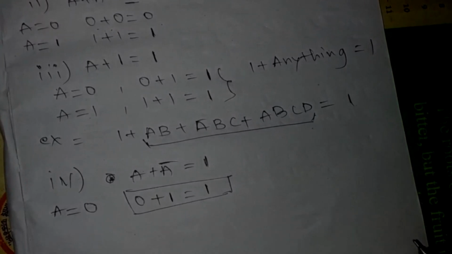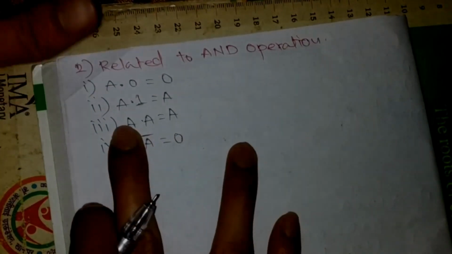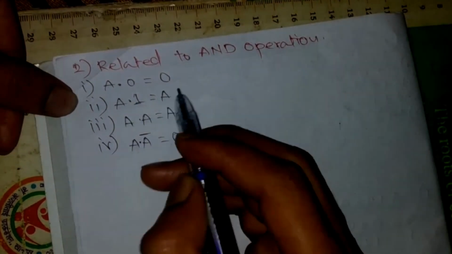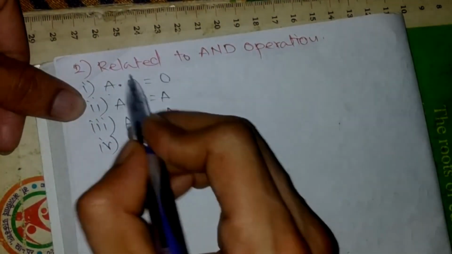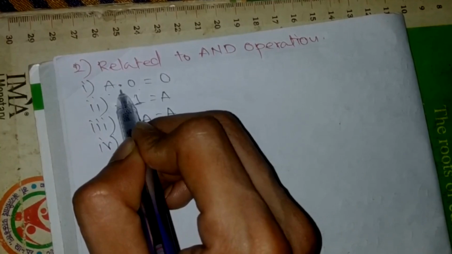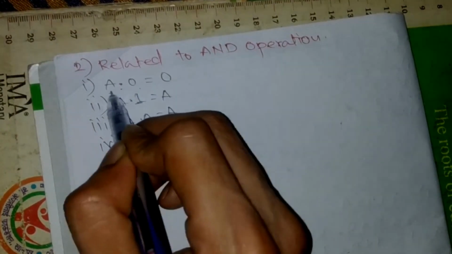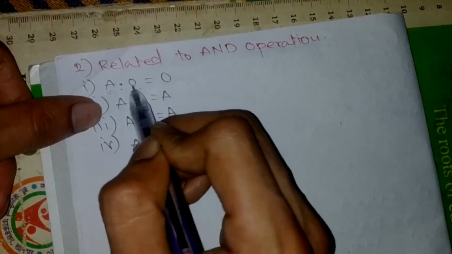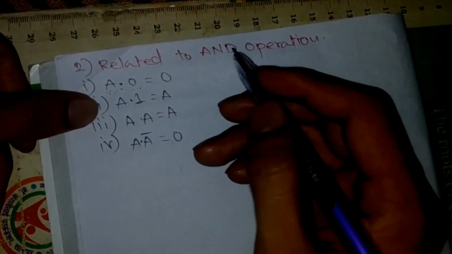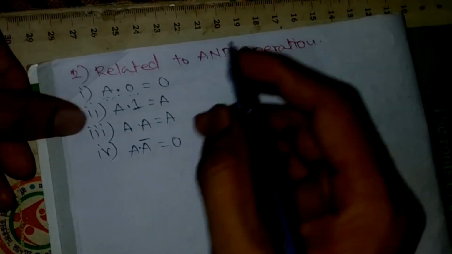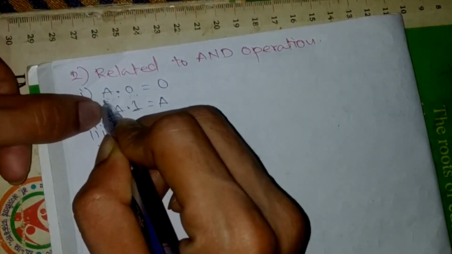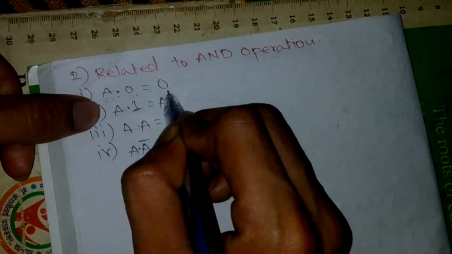Next, we are going to see some of the operations related to our AND operation. First comes A dot 0. Dot represents the AND operation between two variables. A dot 0 means it is going to perform a kind of multiplication. If you multiply 0 with any variable, it is going to give a 0 value, right?